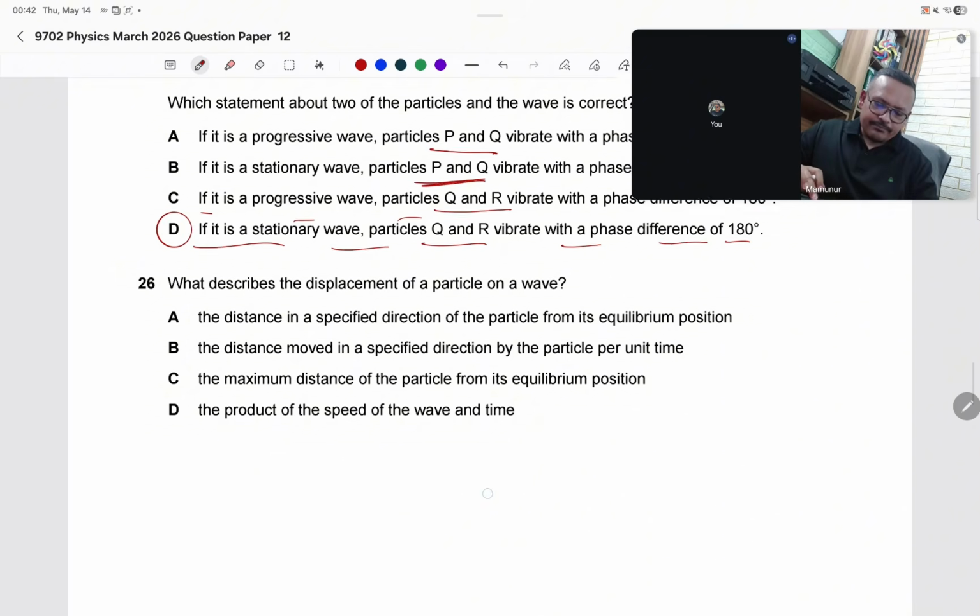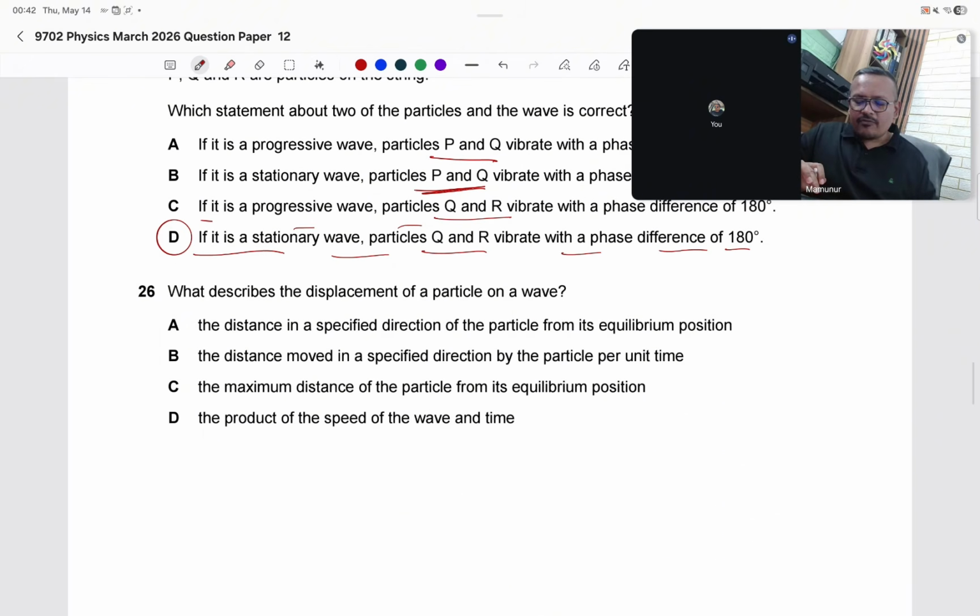Question number 26. What describes the displacement of a particle on a wave? Displacement in a specific direction of a particle from the equilibrium position. I think this is the answer. I can read the rest as well. The distance moved in a specific direction per unit time. There is no relation between time and displacement. The maximum distance from the equilibrium position. This is amplitude.